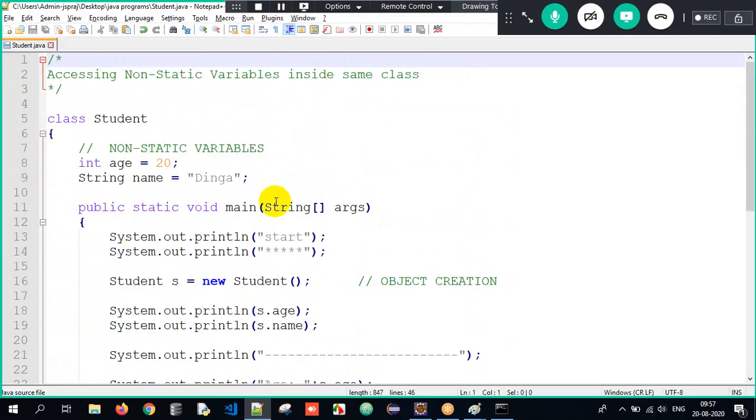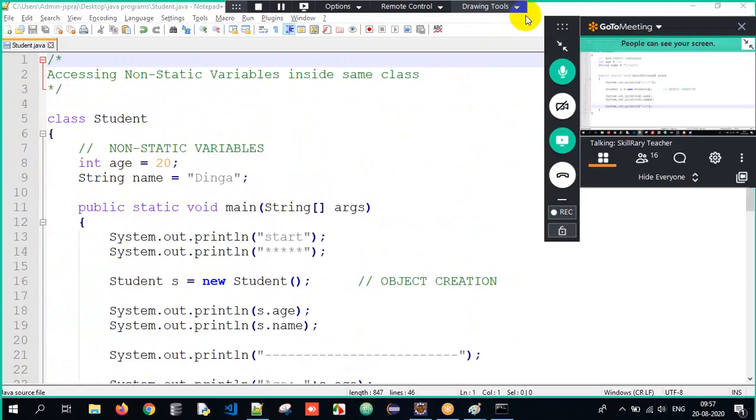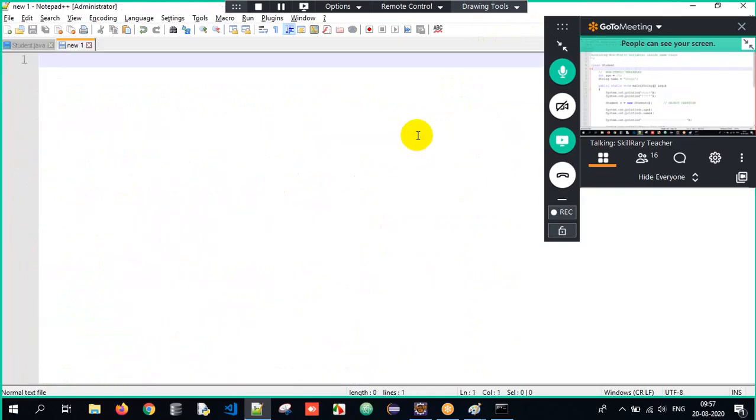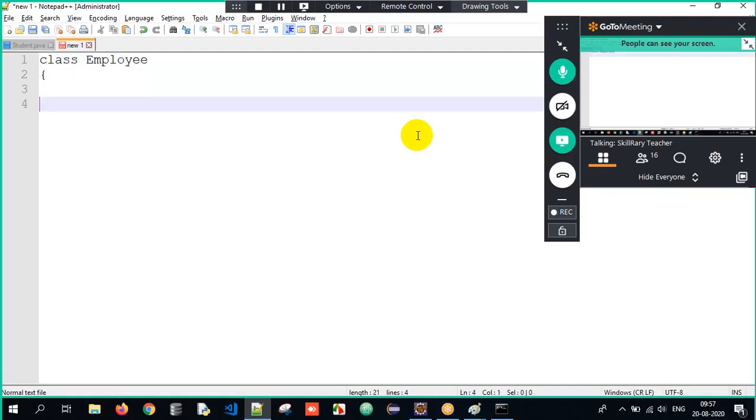Clear? Now, similarly, I will tell you one more way. What is that one more way, sir? Very simple. I will create one more class. Control N, meaning it will open a new file. I will create a class and the class name is Employee. Open curly braces, close. Let me save that file. Control S.